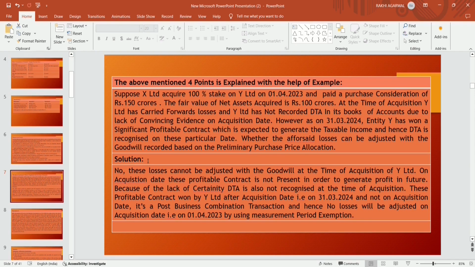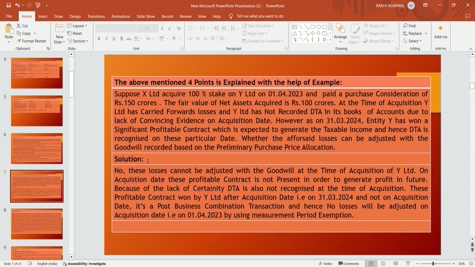Suppose X Limited acquires 100% stake in Y Limited on 1st April 2023 and pays a purchase consideration of rupees 150 crores. The fair value of net asset acquired is 100 crores. At the time of acquisition, Y Limited has carry forward losses and has not recorded DTA in its books of accounts due to lack of convincing evidence on the acquisition date.